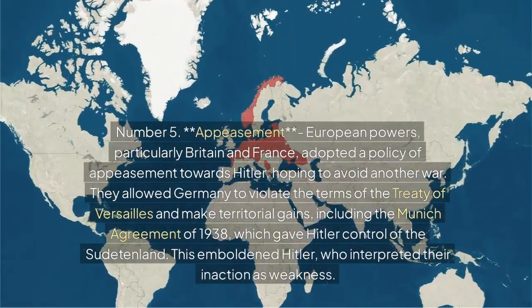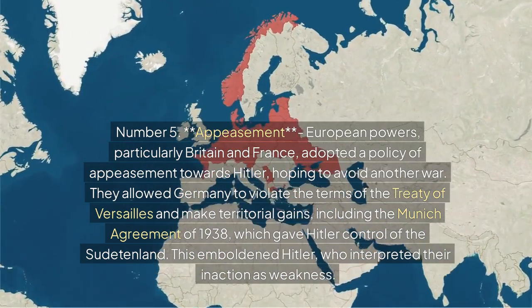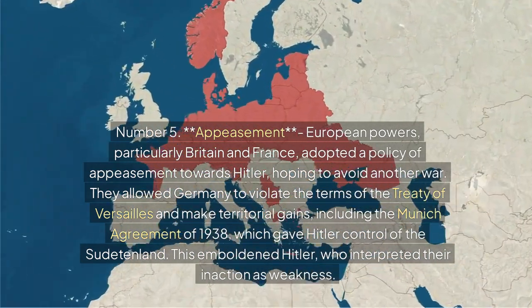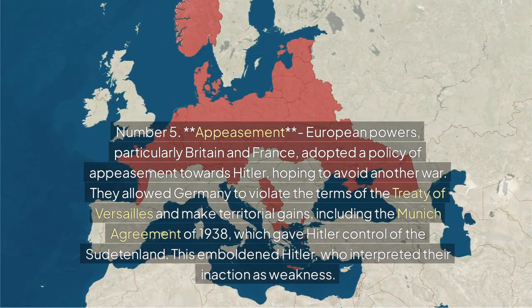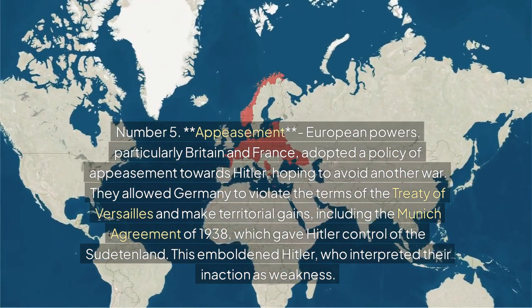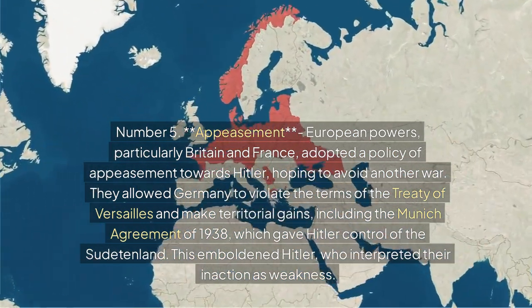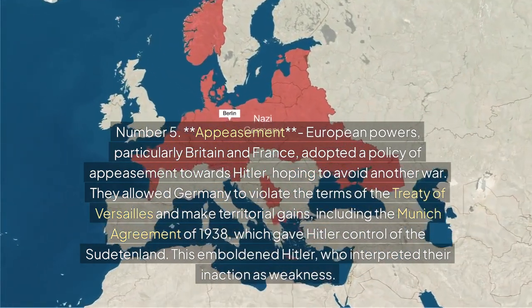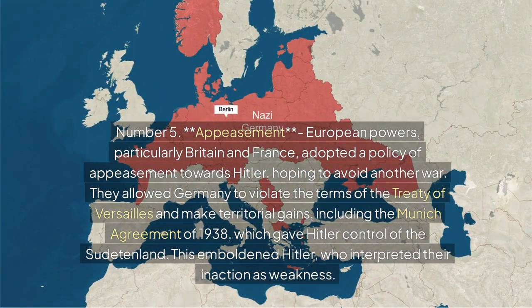Number 5. Appeasement. European powers, particularly Britain and France, adopted a policy of appeasement towards Hitler, hoping to avoid another war. They allowed Germany to violate the terms of the Treaty of Versailles and make territorial gains, including the Munich Agreement of 1938, which gave Hitler control of the Sudetenland. This emboldened Hitler, who interpreted their inaction as weakness.